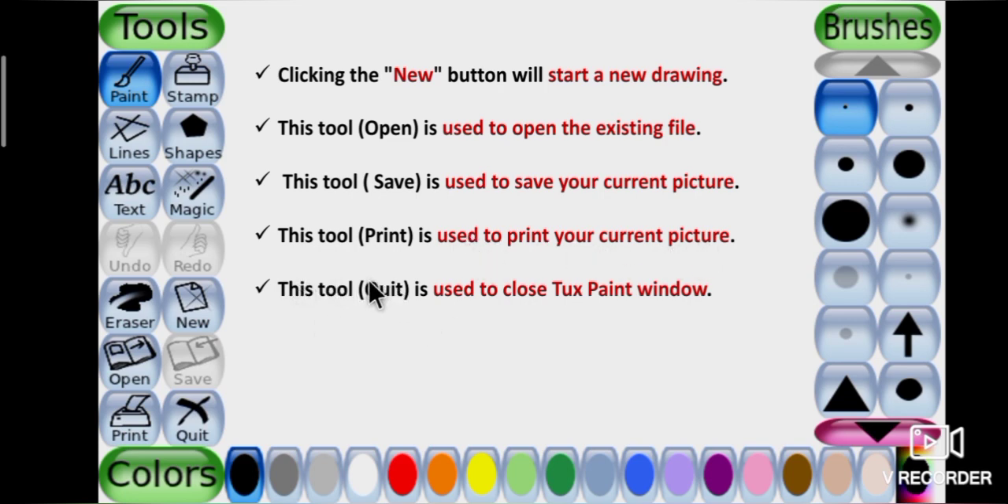Next one, quit tool. Quit tool is also present below the main screen. This tool is used to close TuxPaint window.